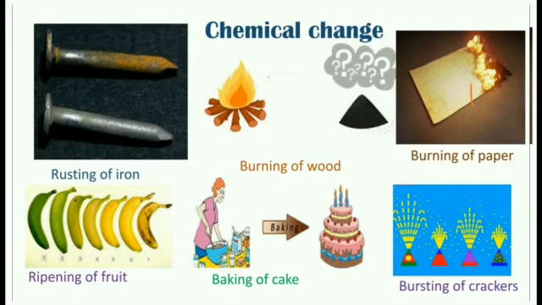Then it cannot be reversed. That means from the ash you cannot get the wood back. And in this, always a new substance is formed. Just see, in the banana, in the beginning it was an unripe banana, and when it ripened, it changed its color. Similarly, in the case of rusting of iron, the fresh nails you will not get again when they are rusted. Now, let us summarize what we have learned in this video.